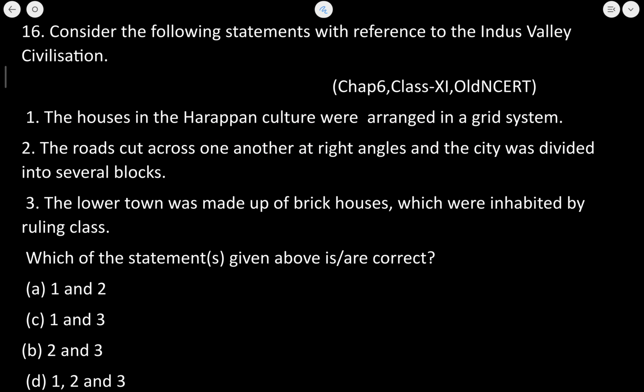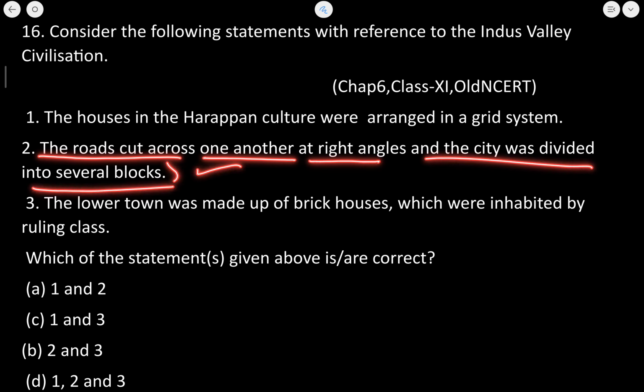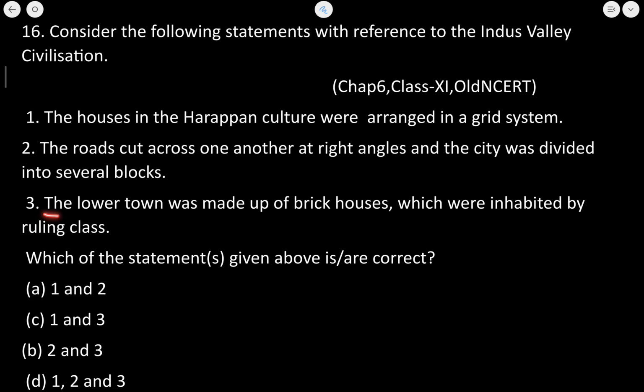Next is, the roads cut across one another at right angles. I told you this earlier as well. And the city was divided into several blocks. Absolutely correct. Now the lower town was made up of brick houses and was inhabited by the ruling class. The ruling class, I told you when I was explaining in the NCERT series.